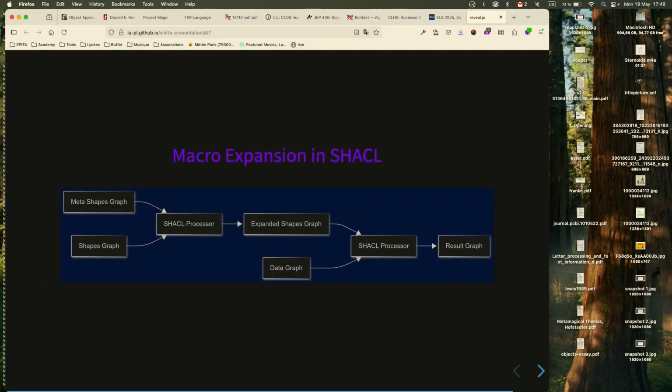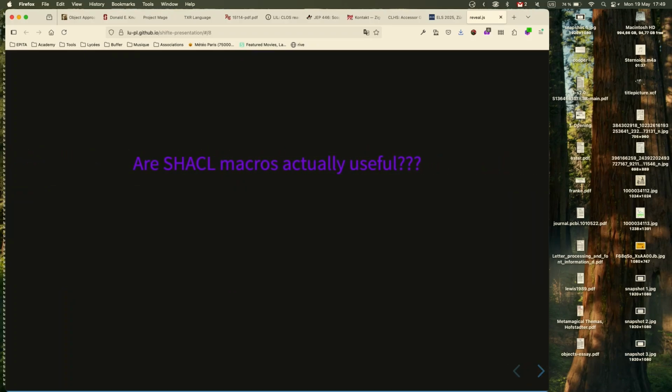The caveat of this is, basically, for every macro expansion you do with a technique like this, you need a SHACL process. So if you wanted, for example, to define something like elif in terms of if-then-else, you would need a third SHACL process for that. So every macro expansion step needs its own process. So if you define a macro in terms of another macro, basically this shows how problematic this is. So are SHACL macros actually useful? Probably not really, but it's fun to think with this stuff. Thank you.